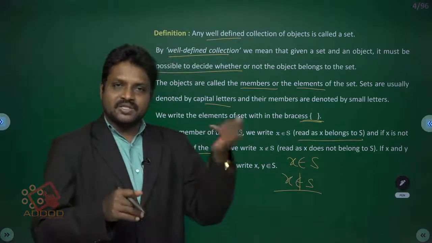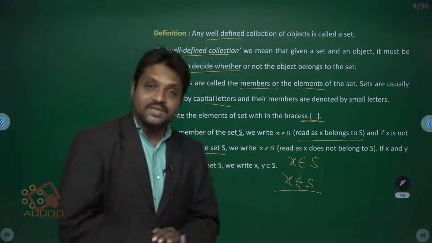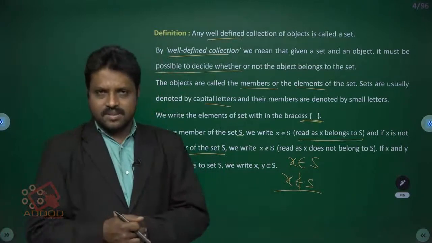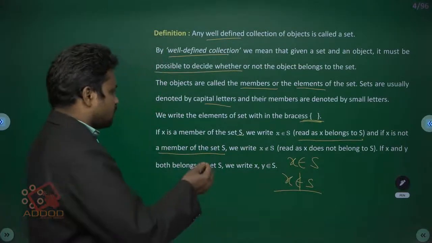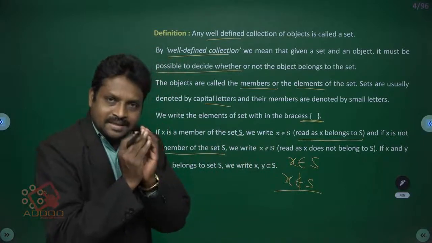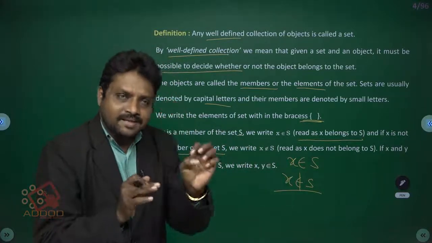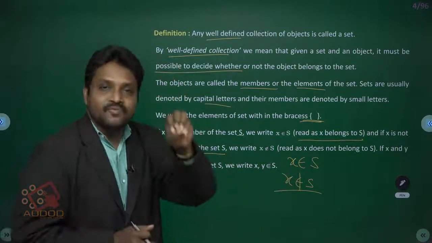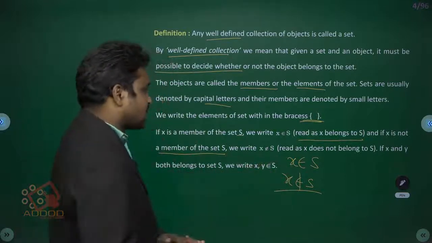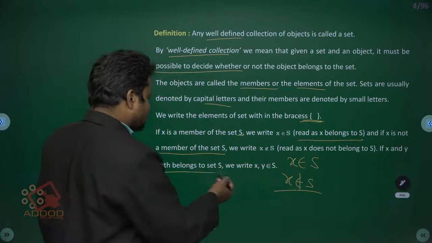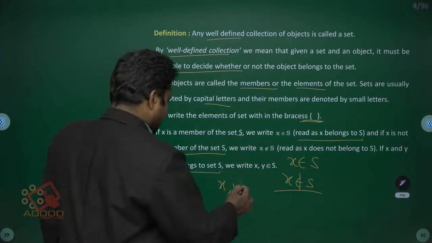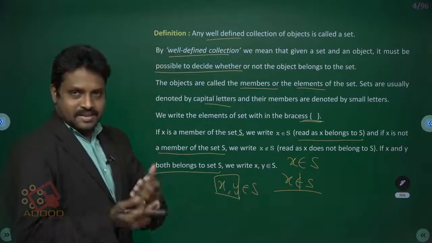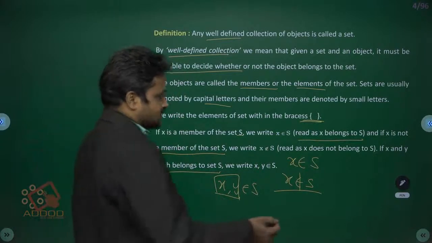Joe Biden does not belong to India because he is an American. Here, belongs to means that the particular element is in the set. If the particular element is not a part of the set, then we use does not belong to. If x and y both belong to S, we write x, y ∈ S, meaning x and y are two elements in the set S.